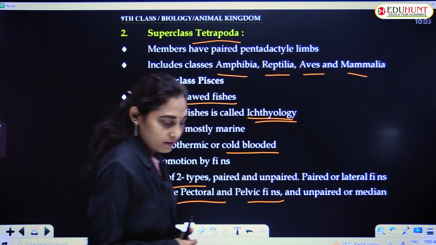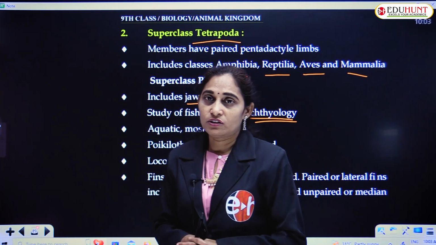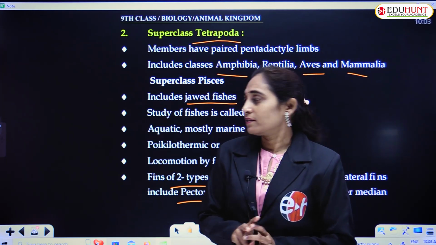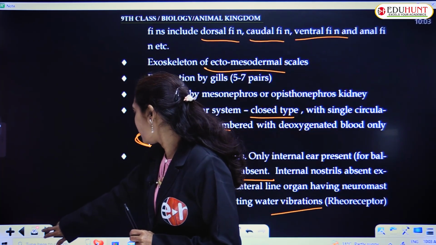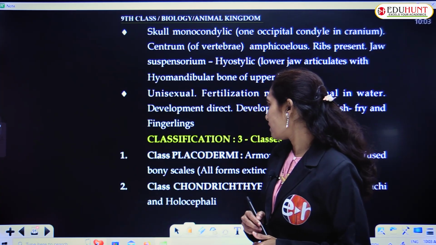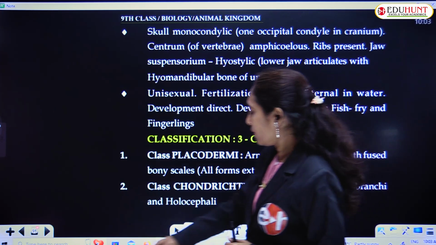And we have seen Agnatha and Gnathostomata features and their classification in this session. In the next session, further classification we'll do. Classification, that is third class. Placodermi, Ostracodermi is finished.